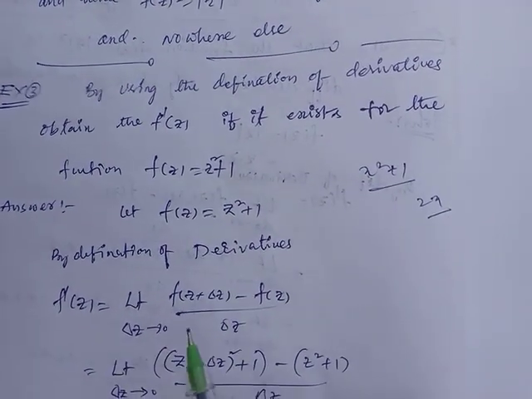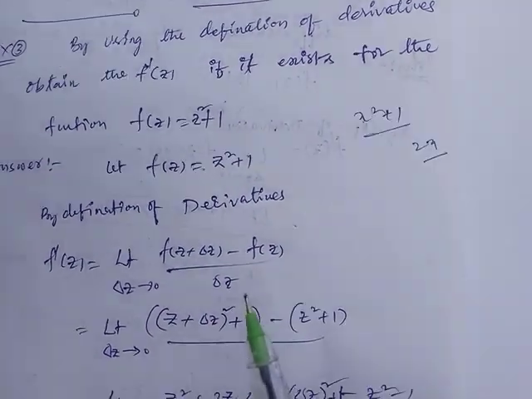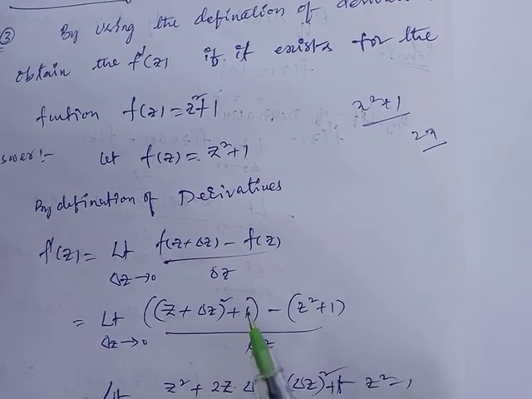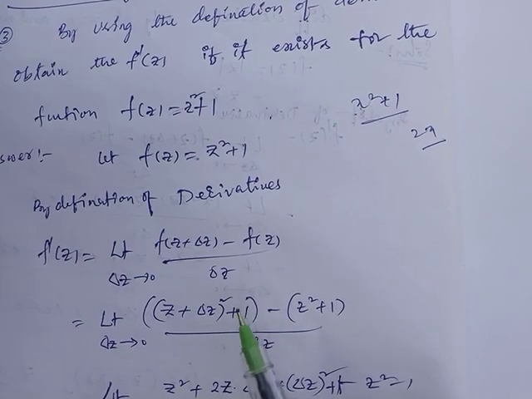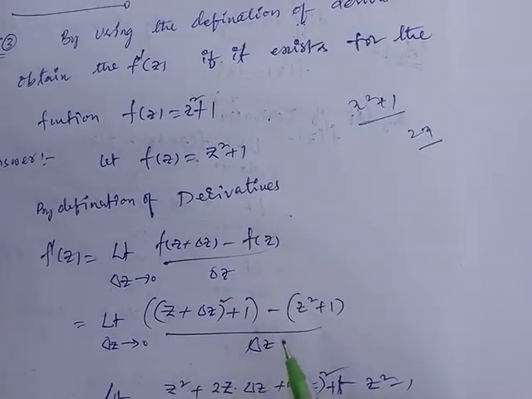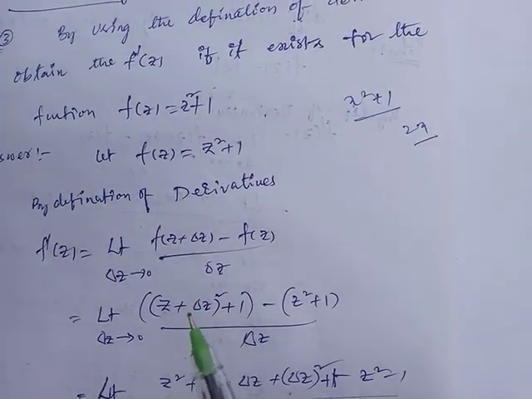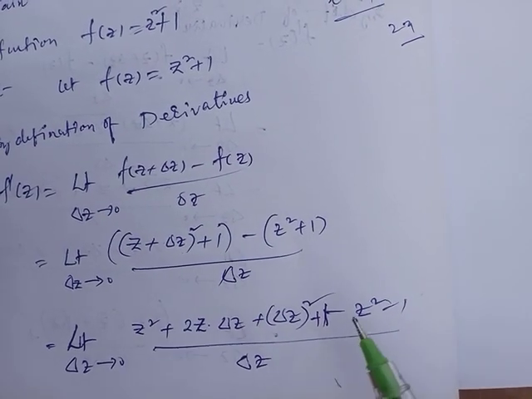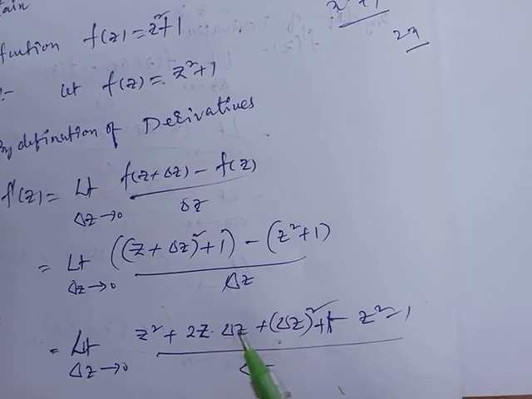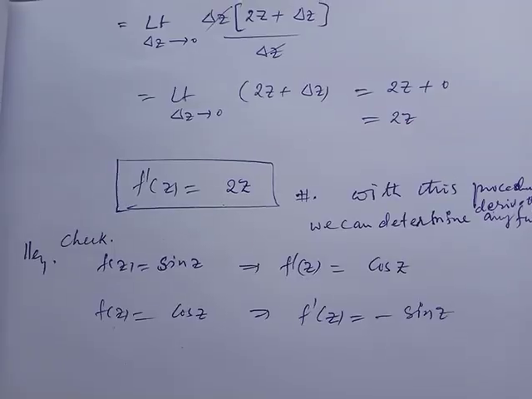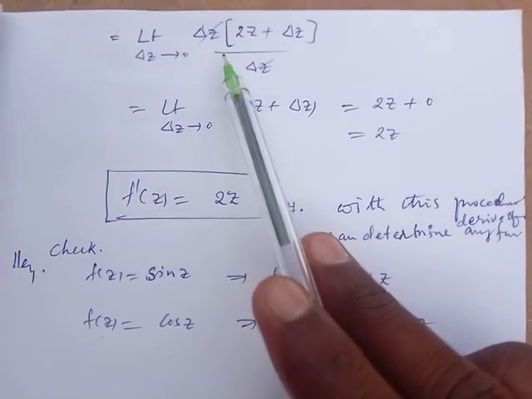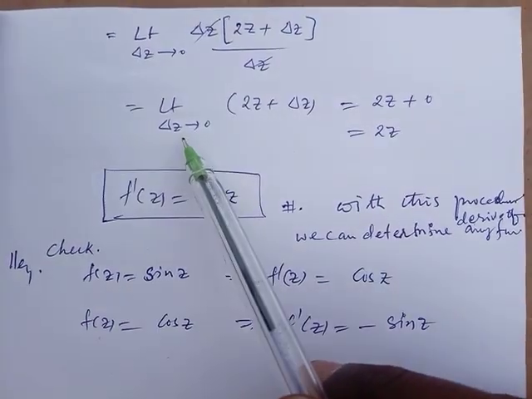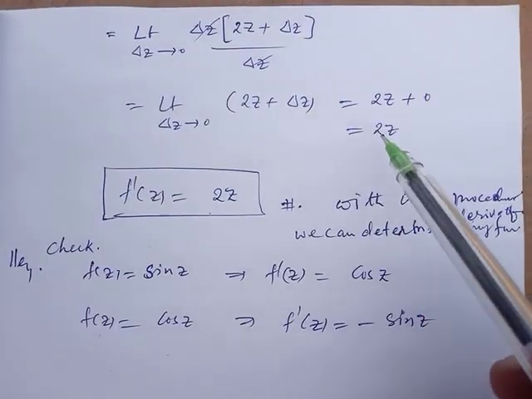By the definition, I am using the notation form, and after replacing z by z plus delta z, we get whole z plus delta z whole square plus 1 minus f of z value by delta z. Simplify this whole square value, and the 1 and z square terms will cancel. In the remaining two terms there is a common term delta z, and the denominator delta z will be cancelled. After substituting delta z tends to 0 in the given function, you will get 2z.